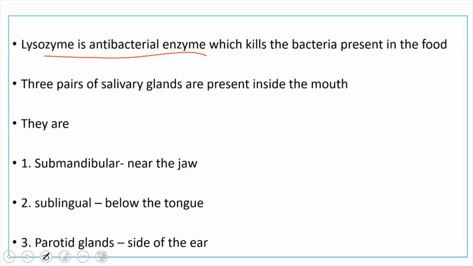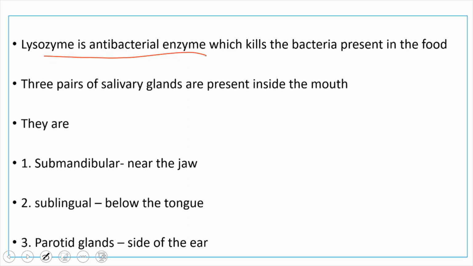That's why we observe that animals, generally dogs and cats, lick their skin so many times, because the saliva contains the enzyme lysozyme which can kill the harmful bacteria. That's the reason animals are licking their skin several times throughout the day.